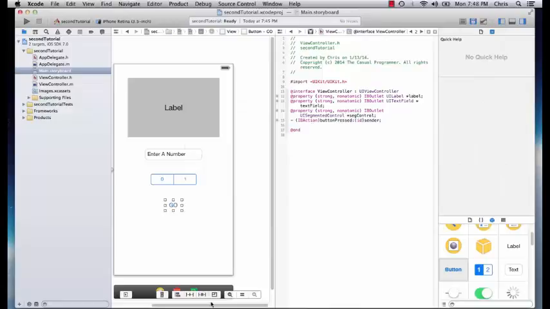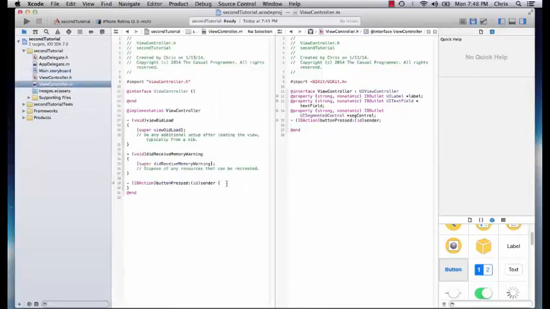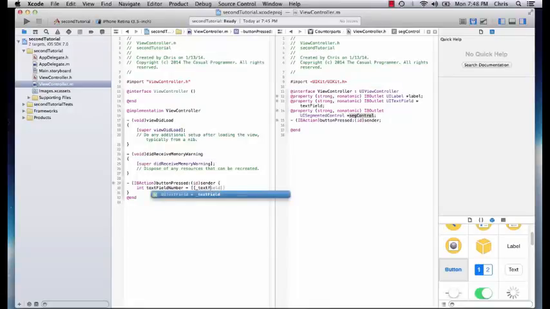Alright, so now we have all these connected, but it's still not going to do anything because we haven't implemented it. So we go down to button pressed, and what we want is the text field to multiply by the segmented control value. So we'll say int text field number equals, and then we'll put two brackets. Here's our text field variable. Remember, we use an underscore because it's an instance variable. It just means it's a variable of this class.